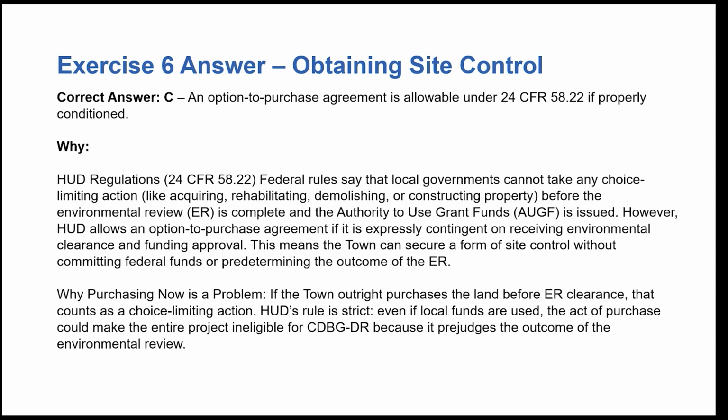So, HUD recognizes different forms of site control, such as ownership, lease agreement, and an option to purchase. So, in this case, the option to purchase is allowable, but the important point is that you must be able to document that you have that legal ability to carry out that project at that site.